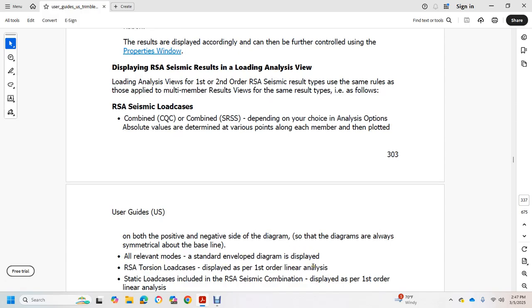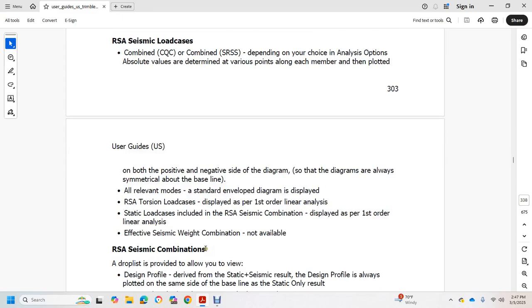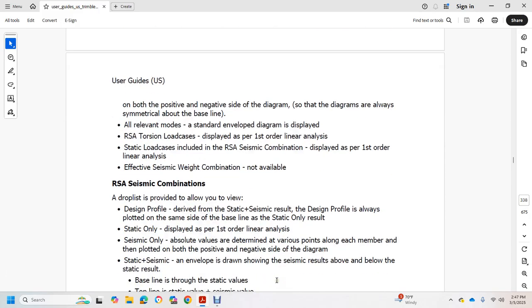RSA torsional locate for the display of first order linear analysis. Static load case RSA seismic combination plays per first order. Effective seismic weight combination is not available. The RSA seismic combination drop list is provided to allow viewing with the design profile. The derived static seismic result of the design profile is also applied on the strain side with the baseline for the static only result.